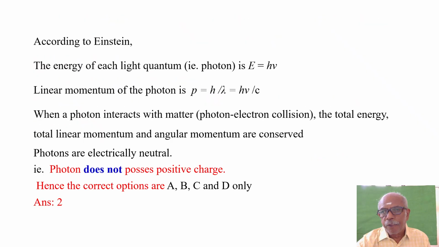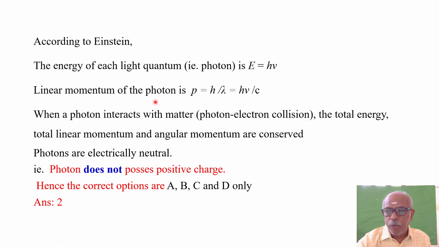Let us see. According to Einstein's photoelectric theory, the energy of each light quantum, which in Tamil they call energy packets, and in English light quantum, that is what we call photon. That is, the energy of each photon is E is equal to h nu. That is what, A is right.